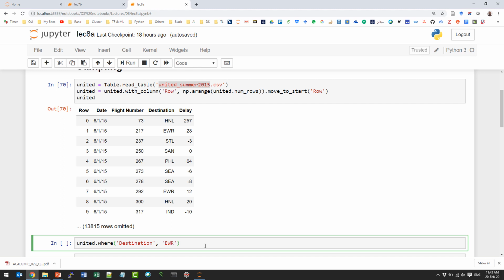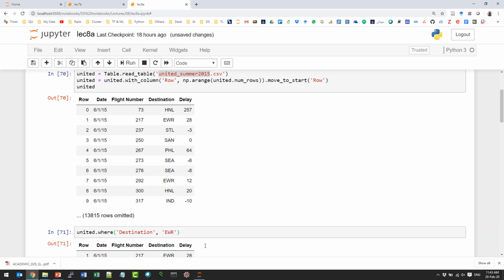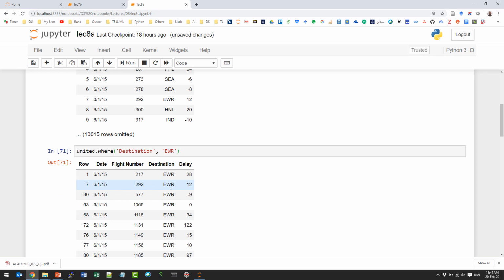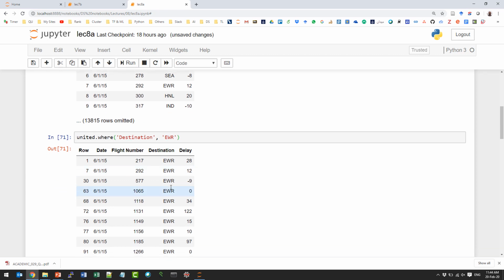We'll get all the flights, yes, that are going to this airport, right? Okay, so we'll get something like this. Everything is EWR, right? Okay, now is that a sample?